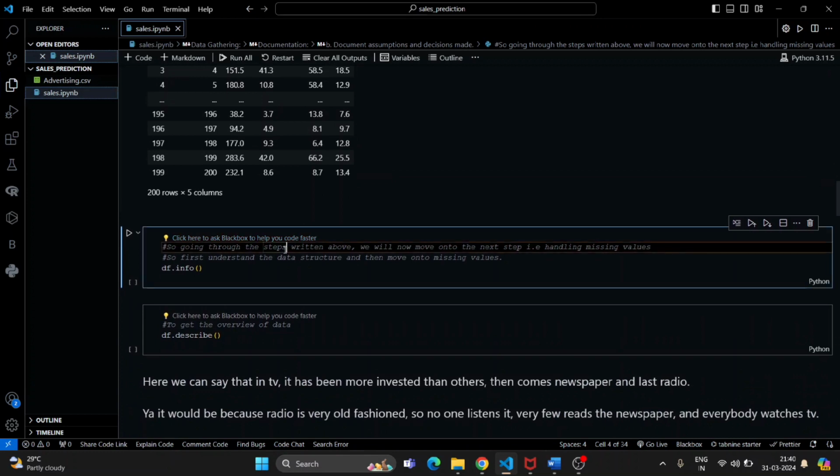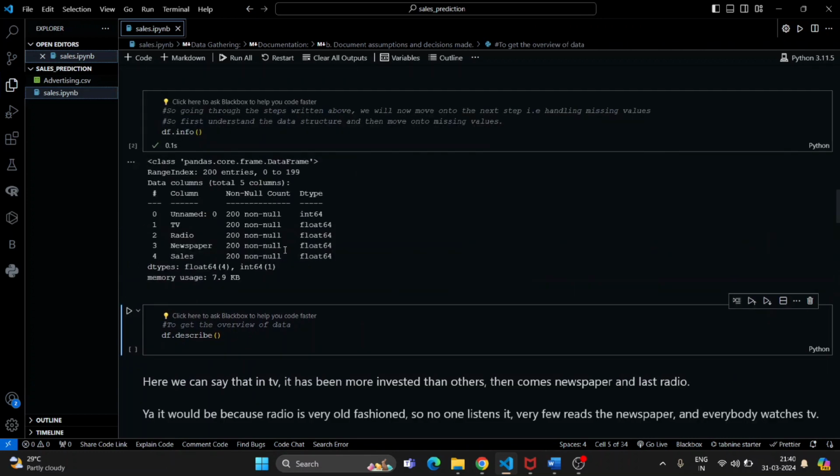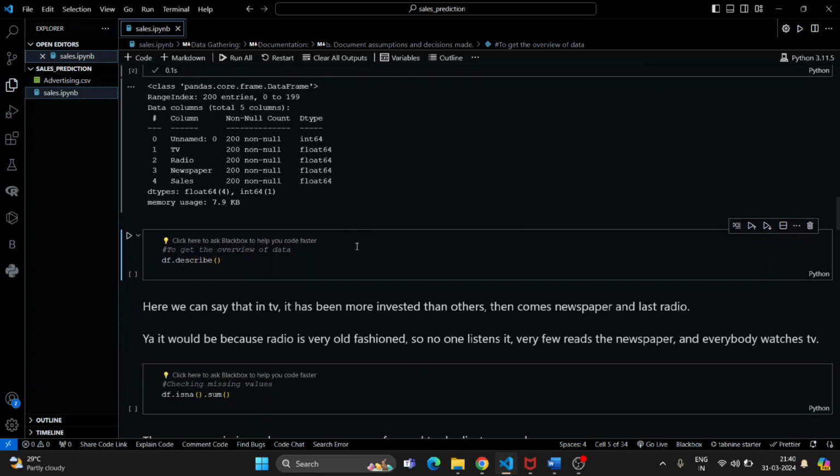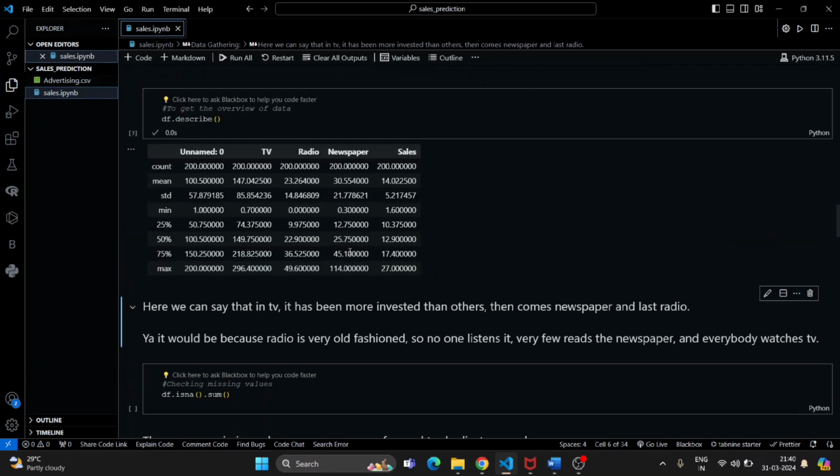First I will check the info of the data frame. This shows 200 non-null values, which means there are no missing values, and the data types are int and float. Okay, now we will describe the data. The data set has a mean value of TV of 147, radio 23, newspaper 30, and the target variable 14.